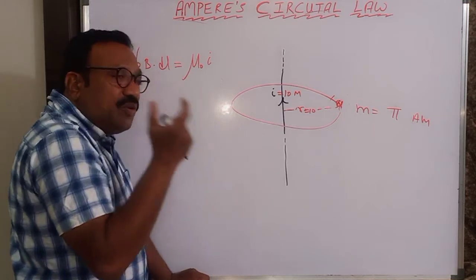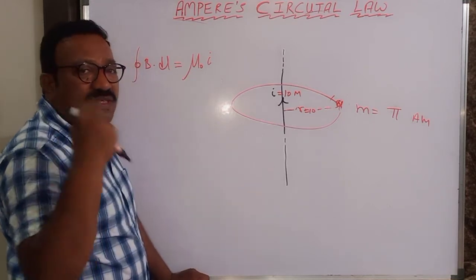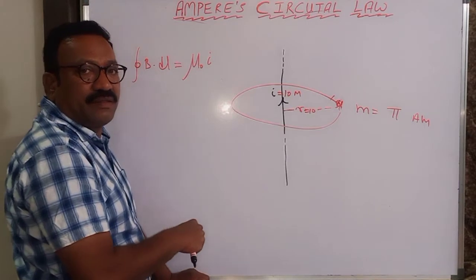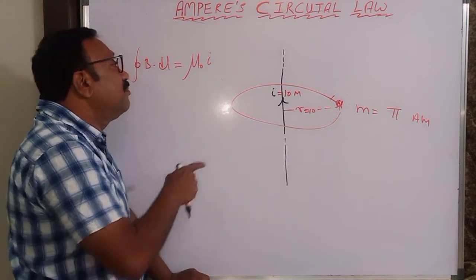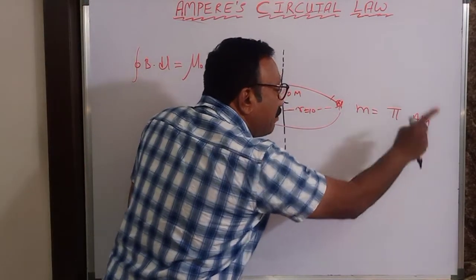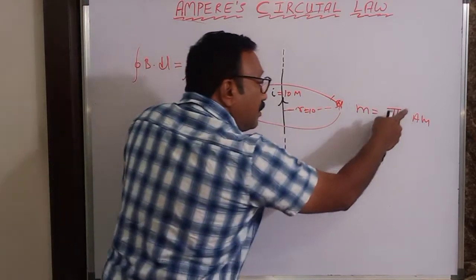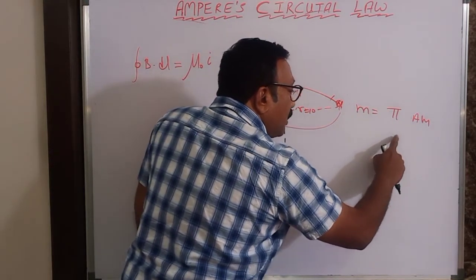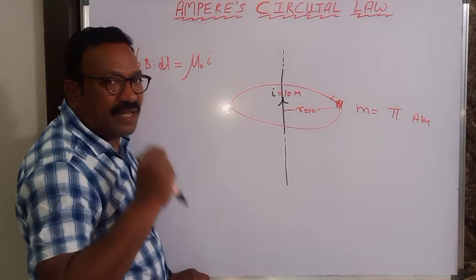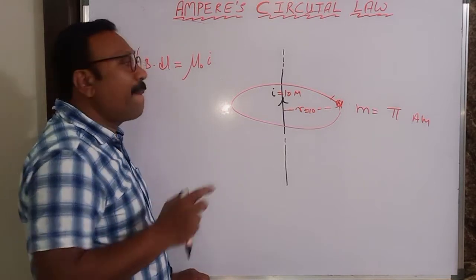If I don't have a unit north pole, I have 2 units north pole, then into 2 will be the work done. Similarly, if I move around a pi ampere meter pole, that means this is 3.14 ampere meter. It is not 1 ampere meter, 3.14 ampere meter. How much work is done?